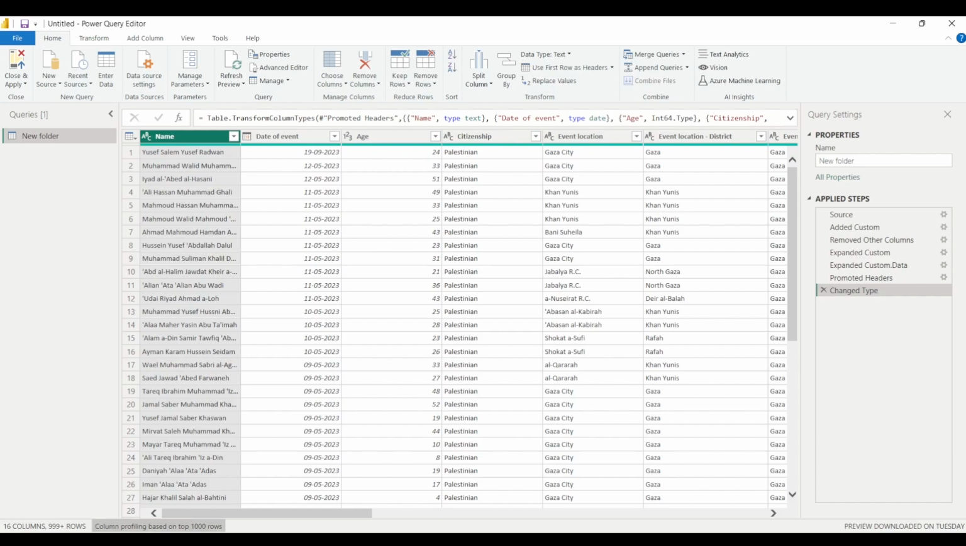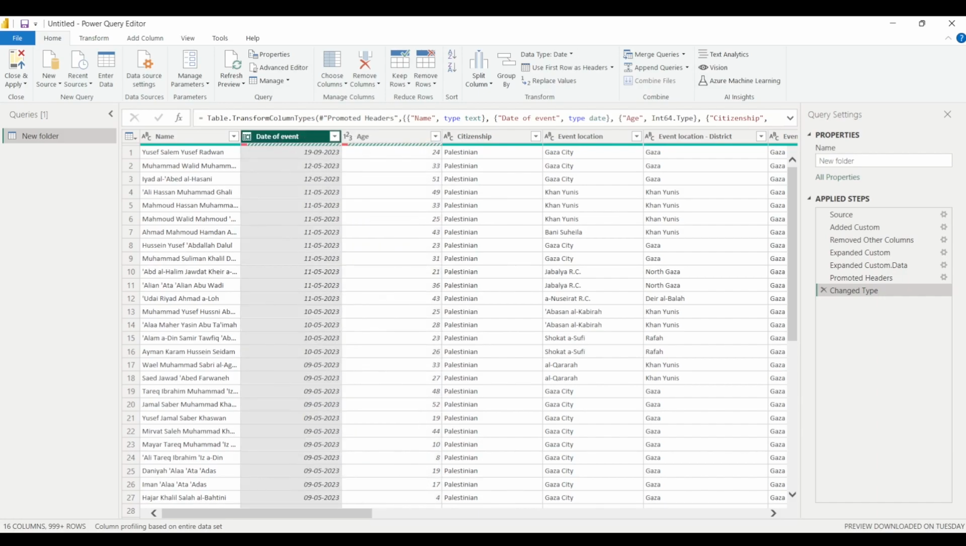If I click here on column profiling based on entire data set, by default Power BI will show you the column profiling based on top 1000 rows. If I want to have a look at the column profiling based on the entire data set, then I can simply click on column profiling based on entire data set. And now you can see that we have some errors in the date of event and age columns. So now I'm interested in knowing about these errors.